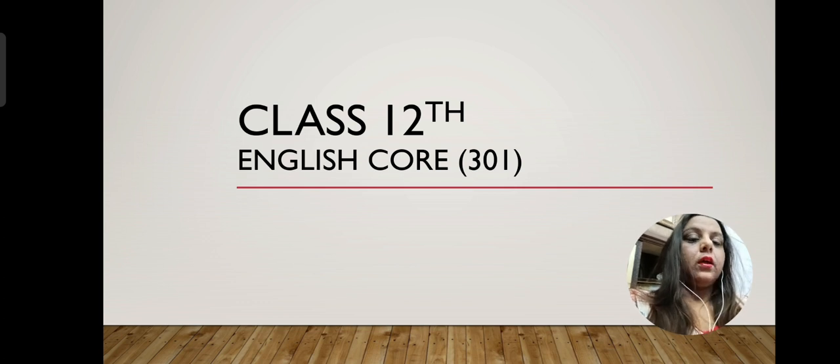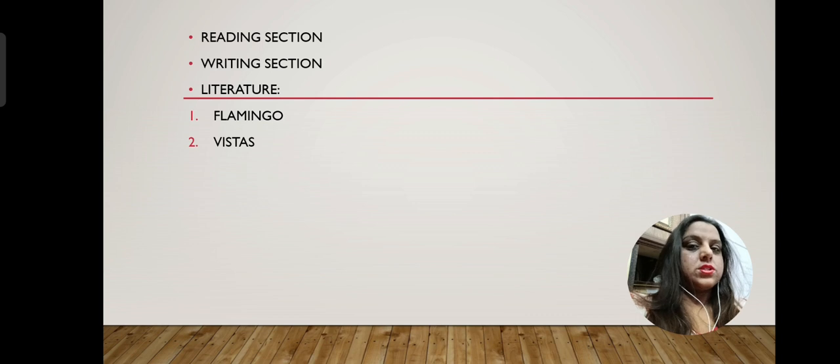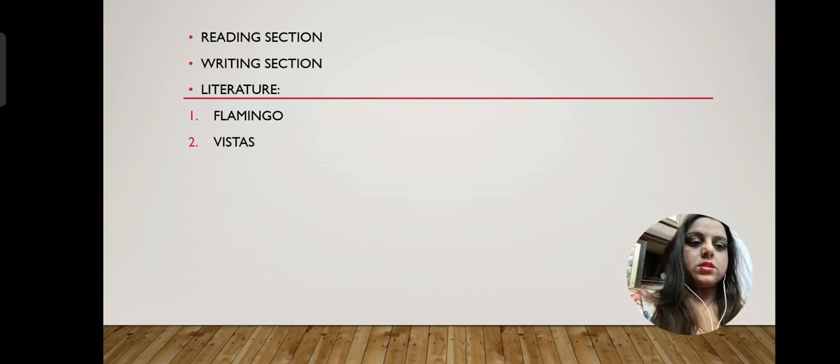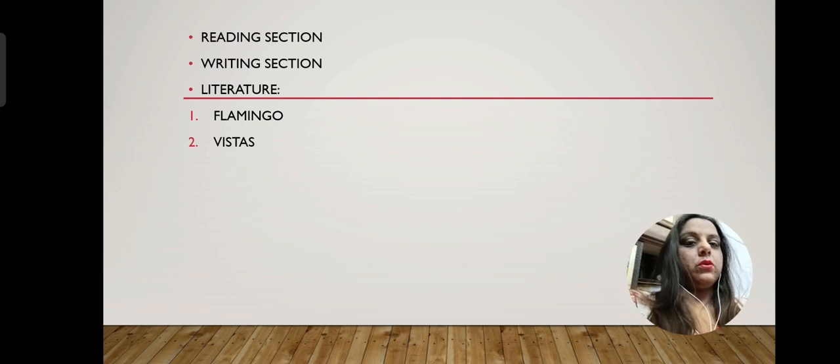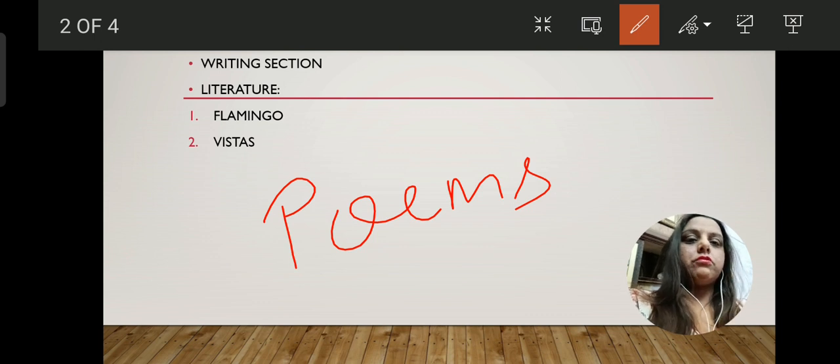So we are having English Core, code number 301, as we had in class 11. You are having 3 sections here. One is the reading section, then the writing section, and then the literature. And in the literature, you are having 2 books, Flamingo and Vistas. Flamingo is your main course book and Vistas is the supplementary. In Flamingo, you are having your poetry section, the poems too. That is why it's the main course book and Vistas is the supplementary, right?